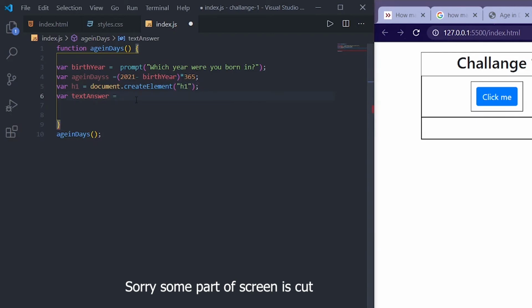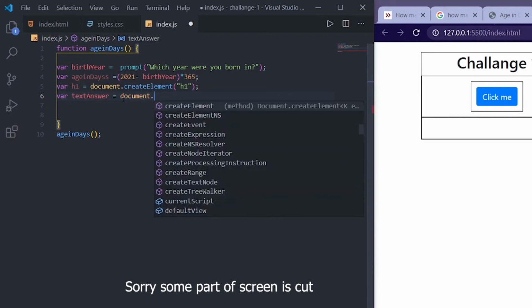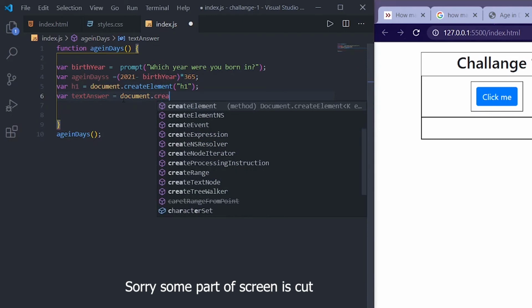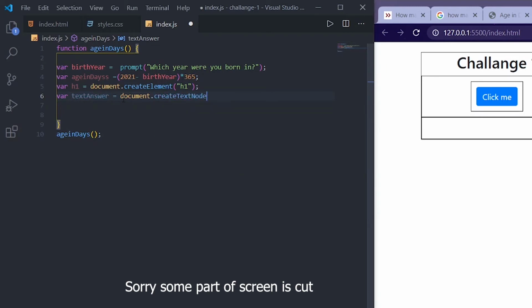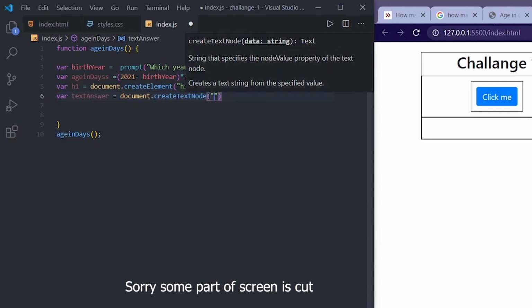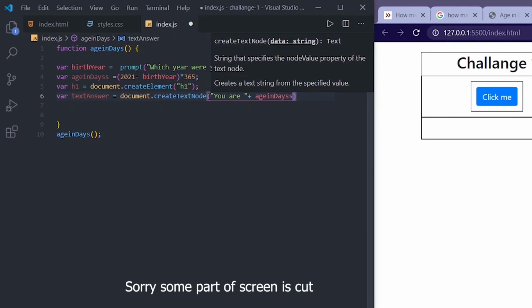So for that text I made a variable, and I am going to target the document first, and then we need create text node. With this we are going to set the text of this h1, and I'm concatenating the strings, and then age in days.